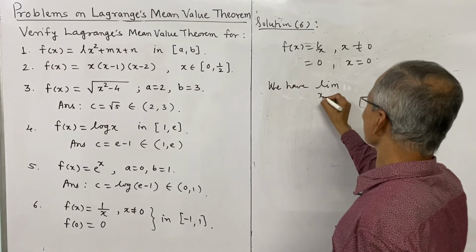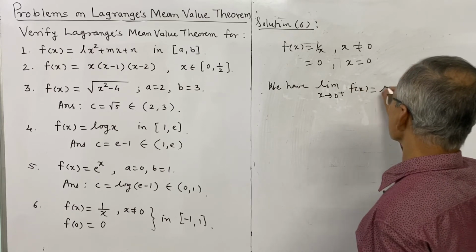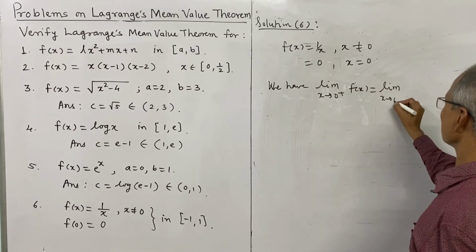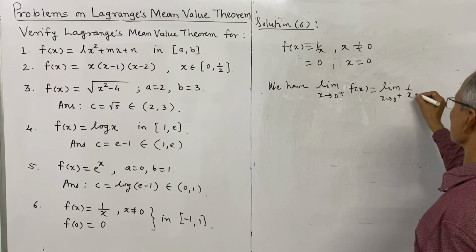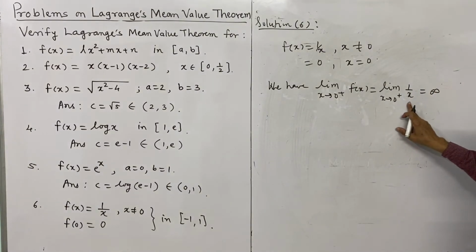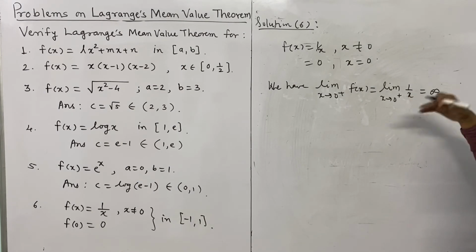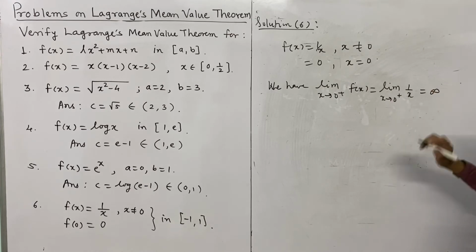limit x tends to 0 from right of f of x, that is limit x tends to 0 from right of 1 by x, and this is infinity. When x approaches towards 0, the denominator becomes smaller and smaller, the value becomes greater and greater, that is infinity.